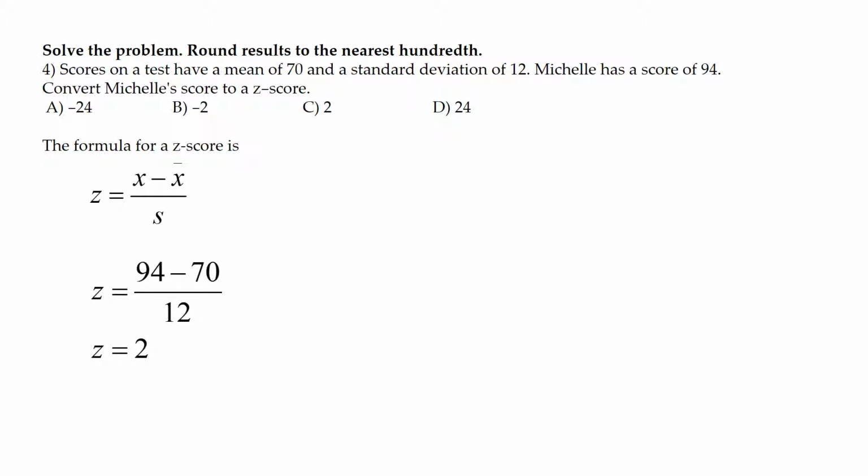The formula for a z-score is z equals x minus x bar divided by s. In this case, z equals her test score, which is 94, minus our mean, 70, divided by our standard deviation of 12. So 94 minus 70 divided by 12 is 2. So she has a z-score of 2.